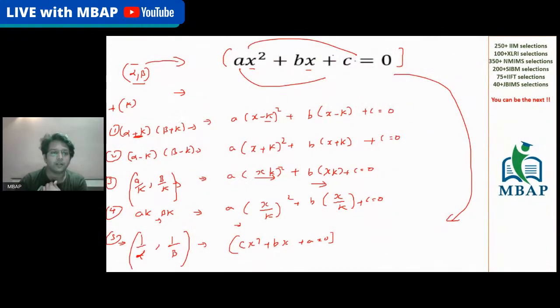Let me take you back. If you want to multiply the roots with a constant, divide by the same constant. So if I want the roots to be multiplied by -1, divide the coefficients of x square and x by simply -1.